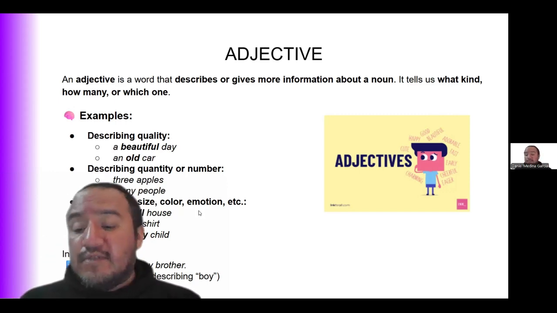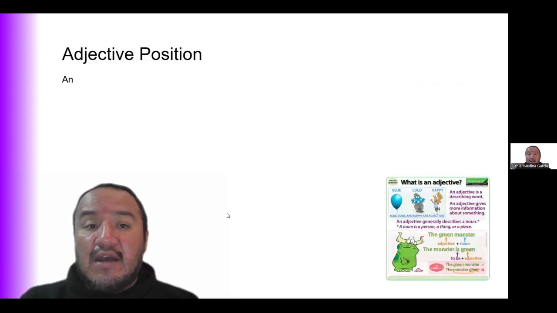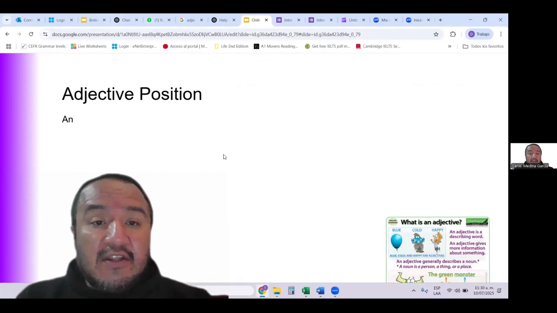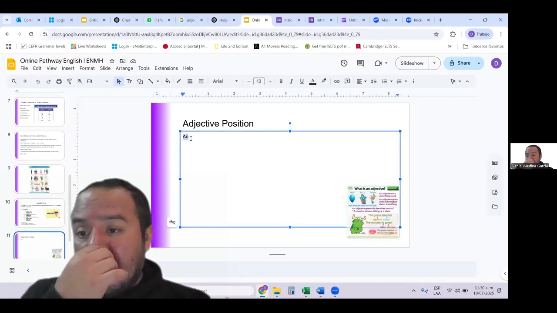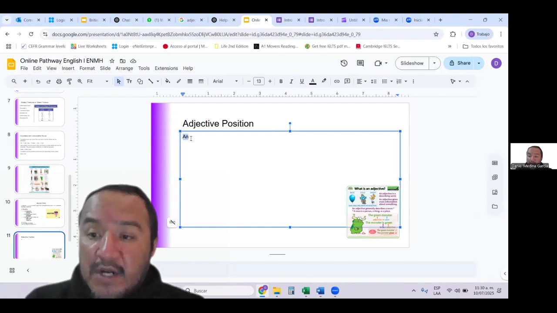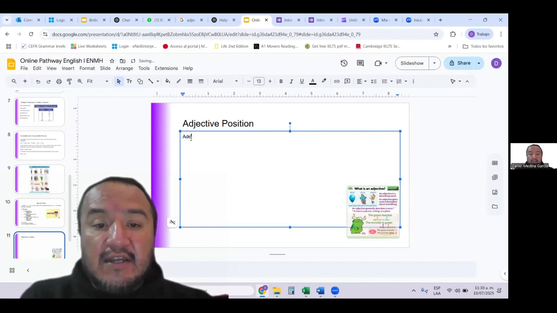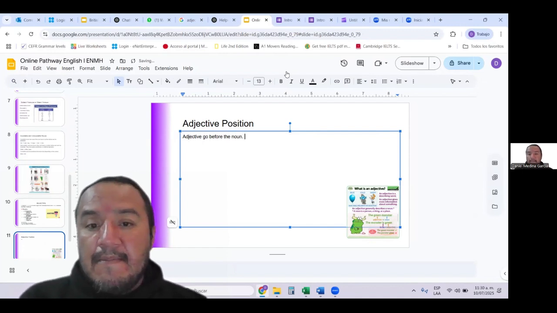Now, something very interesting and important for us to know is precisely the development that we're going to have with the topic. The first thing is going to be the adjective position. Adjectives go before the noun.